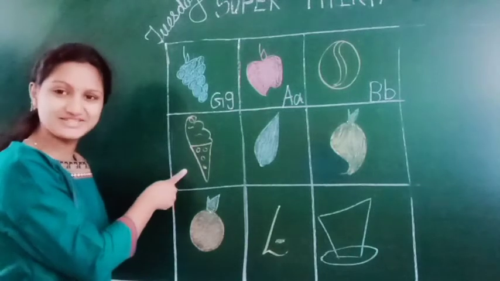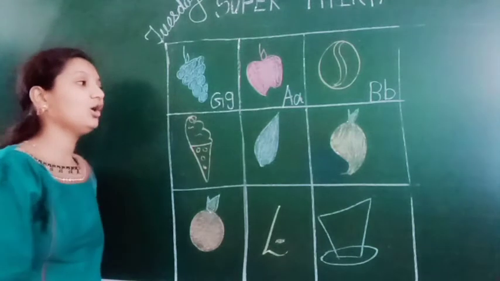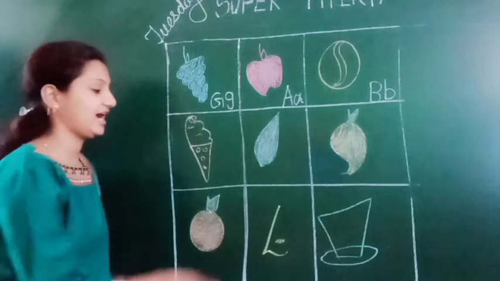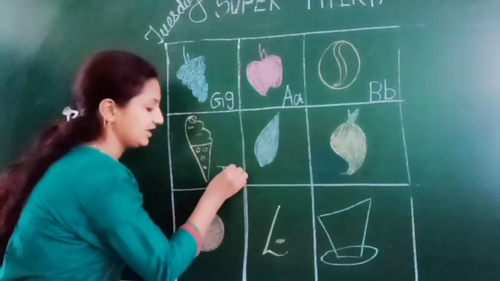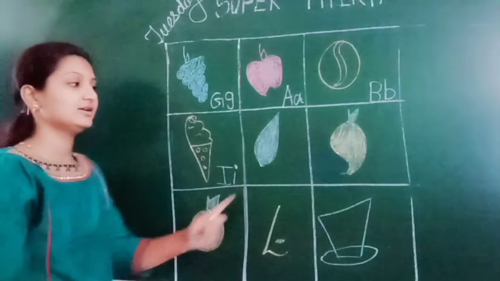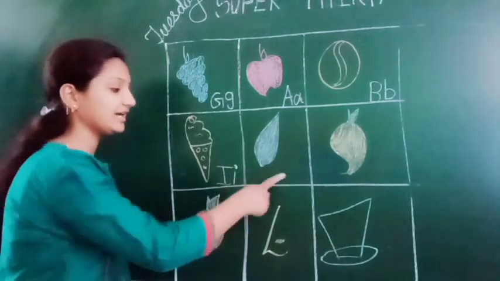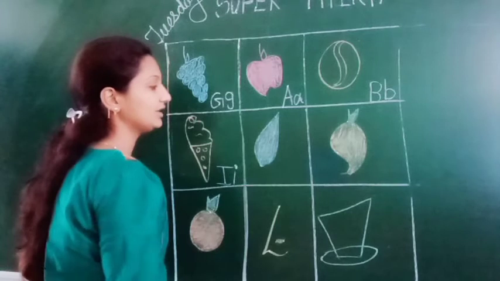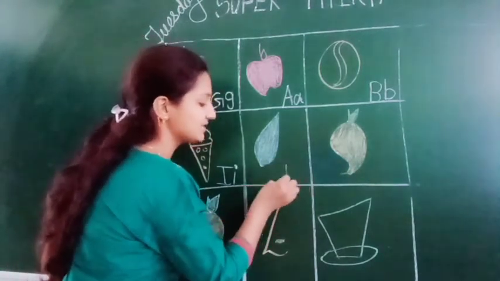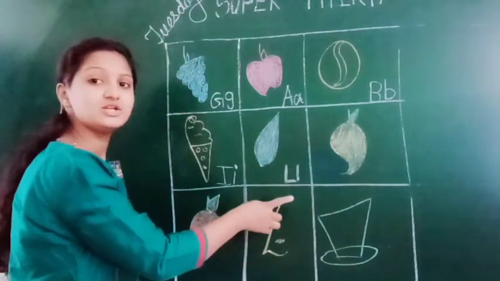Now who will tell me what is it? This is ice cream. Everyone likes ice cream. So, which letter came here? Yes, I says I. I for ice cream. Capital I, small i. Then this is leaf. What is it? Leaf. So, which letter should we write here? L. L says L for leaf. Capital L and small l.